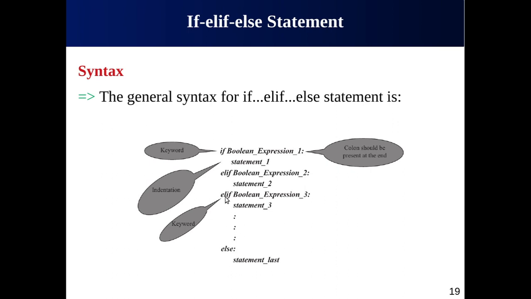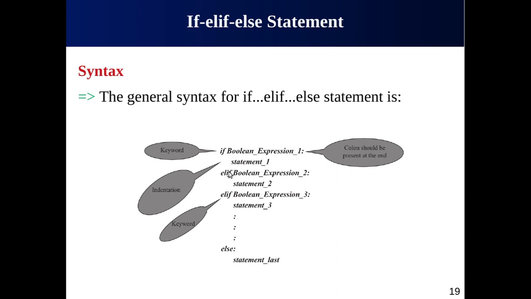and so on. If none of these conditions are true, then else is there. If nothing here is true, go for the else. Whatever it is, it will execute it. If all the conditions are false, and no condition met the requirement, then we go to the else portion.